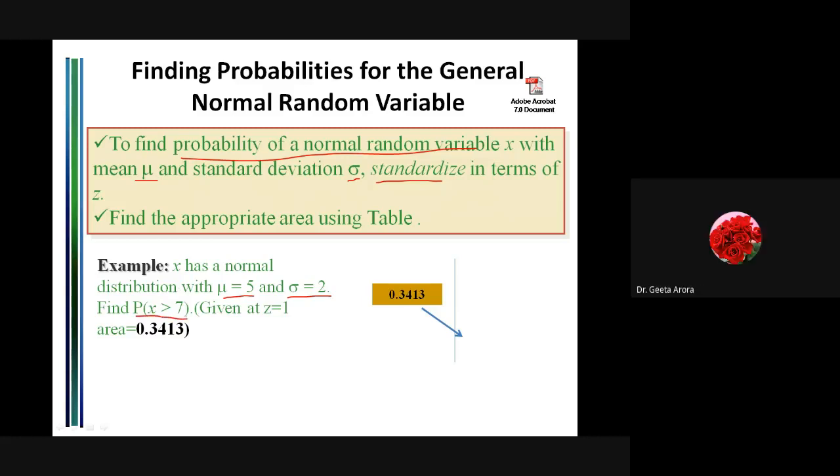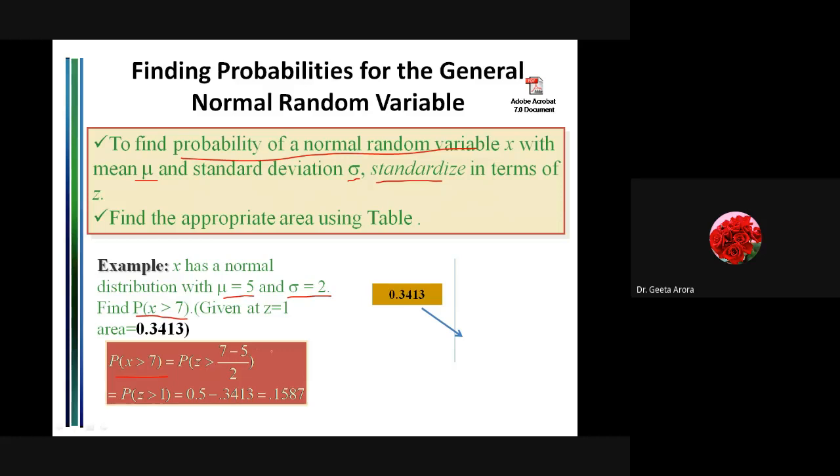Now, if you have seen how we have calculated, we have converted. Till now, when we have talked about the areas, we are taking z, and here we have x. So the first step is, we are going to convert the probability of x greater than 7 into the probability of z greater than this.